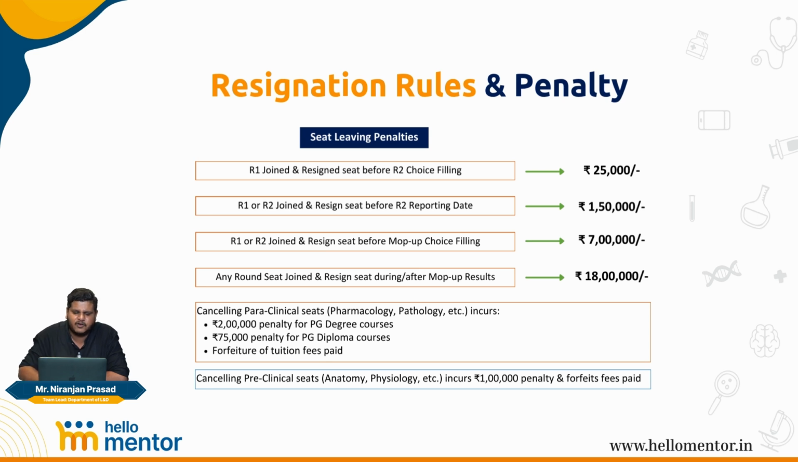Now, for example, for the paraclinical seats, 2 lakh rupees penalty for your PG degree courses, 75,000 penalty for your PG diploma courses, and the tuition fees that you've paid, you're going to lose out on the entire tuition fees, irrespective of at any point in time if you're going to be leaving the seat. Similarly, if you're leaving the preclinical seats like anatomy, physiology, biochemistry, then you'll have a penalty of 1 lakh rupees, and your first year fees that you've paid is going to be forfeited for you to get your documents back. So these are the different types of resignations and the penalties that you are going to be paying as you're going forward.